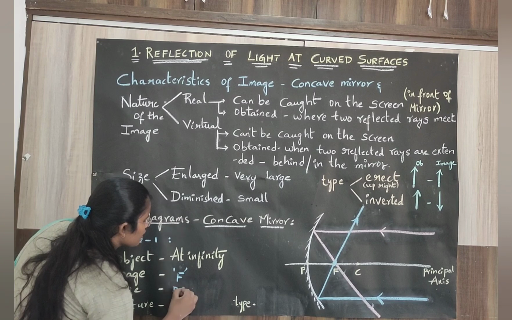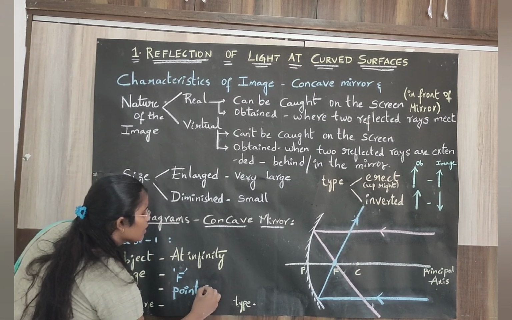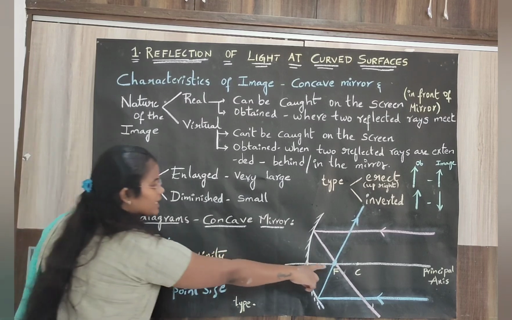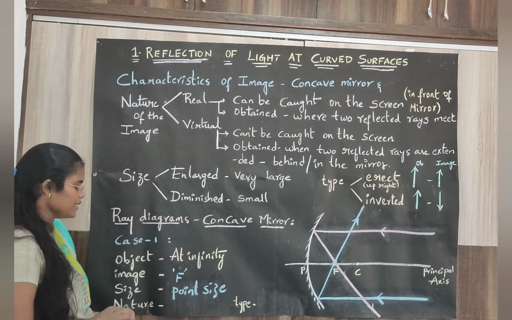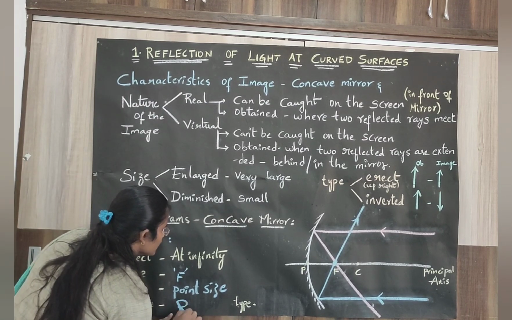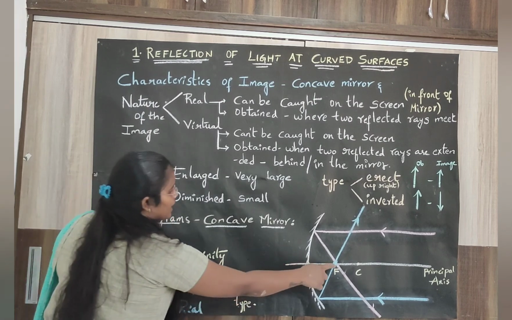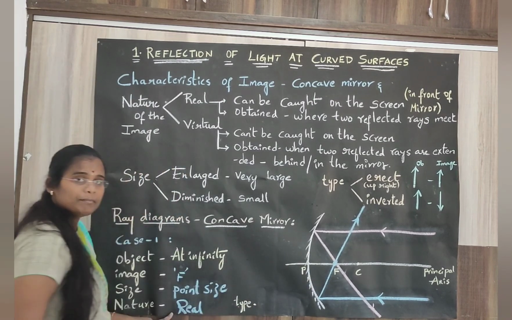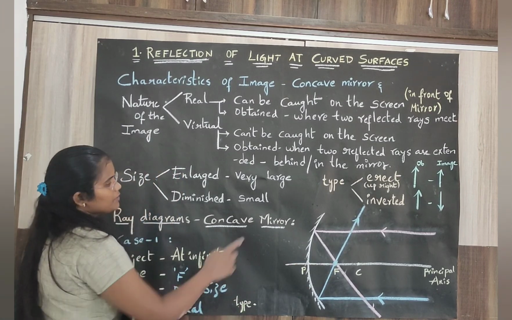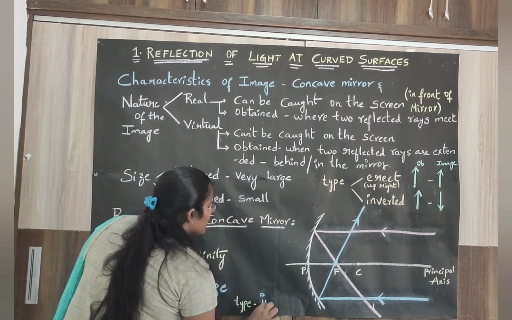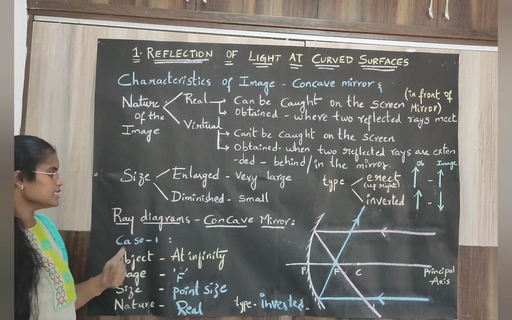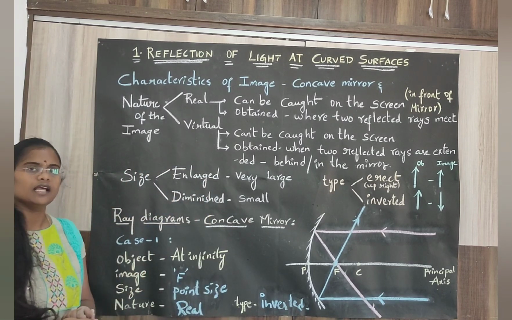The size is point size. Yes or no? The two reflected rays meet at this point. The size of the image is point size, and the nature is real or virtual? Real, because the image is formed in front of the mirror. And the type: real images are always inverted. Yes, so this is the special case when you place the object at infinity.